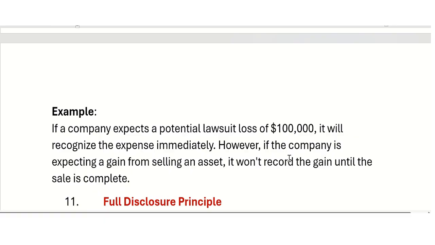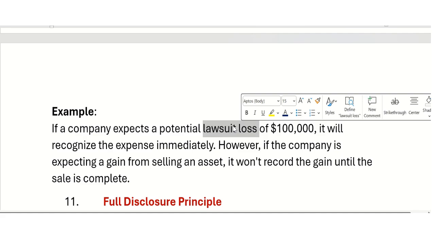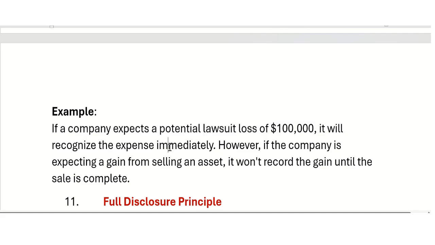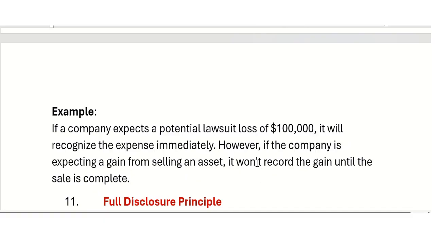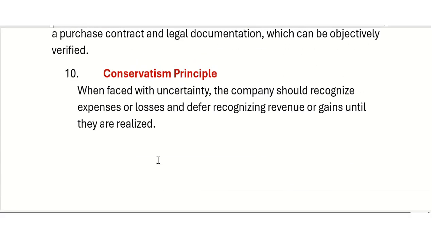However, if the company is expecting a gain from selling an asset, it won't record the gain until the sale is complete. So there are two different things. If there is a loss, it will be recognized immediately. If there is a gain from the selling of assets, no need to record it until the sale is made. This is known as the conservatism principle.